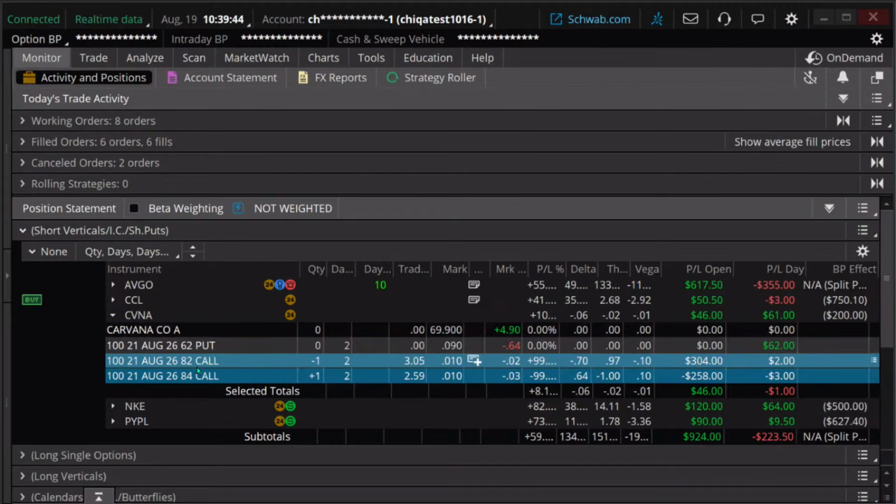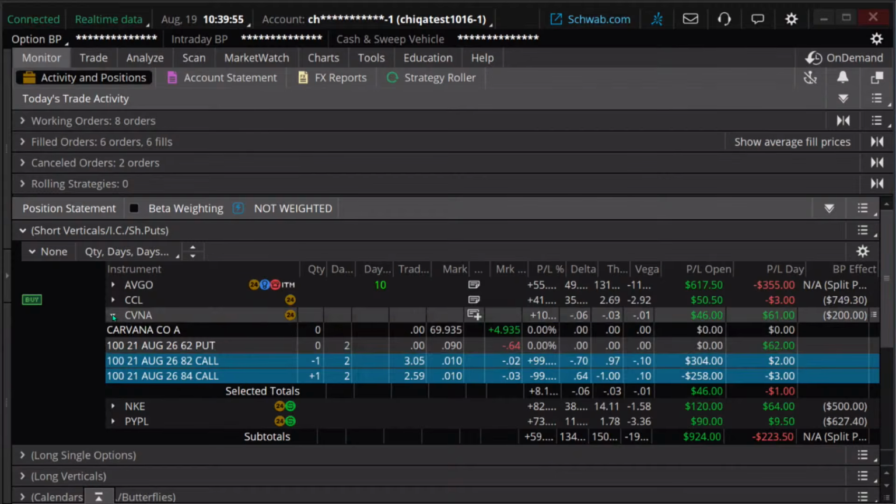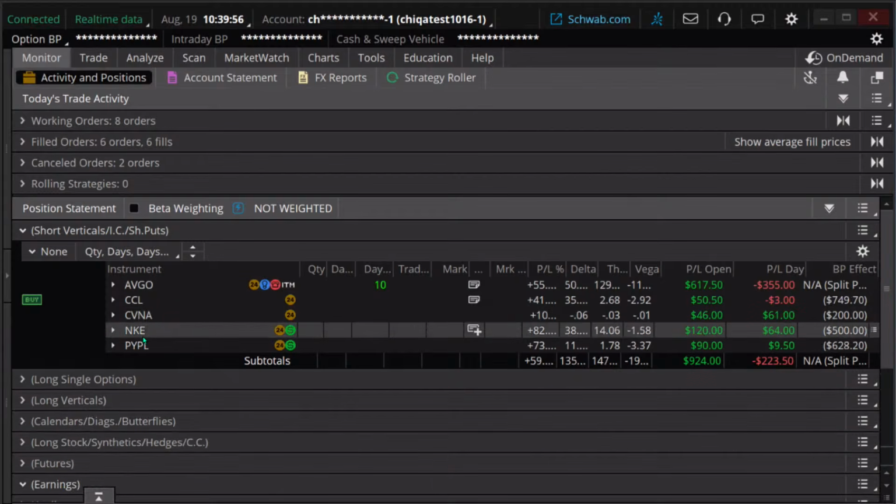Theoretically, this short call could be assigned early. Practically, it's very unlikely unless we get a very strong move up on Carvana. Strong moves up happen though. You know what? We saw that today in Moderna. Now, to be very honest, biotechs tend to be more susceptible to these massive moves up, but it's still a pretty rare occurrence. But it could happen to any stock.